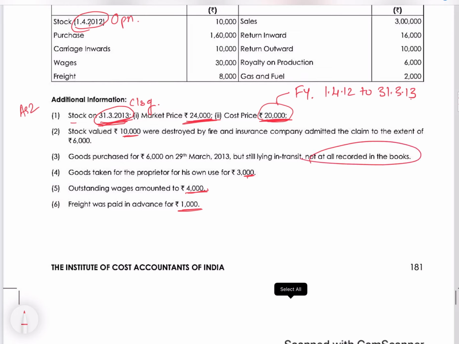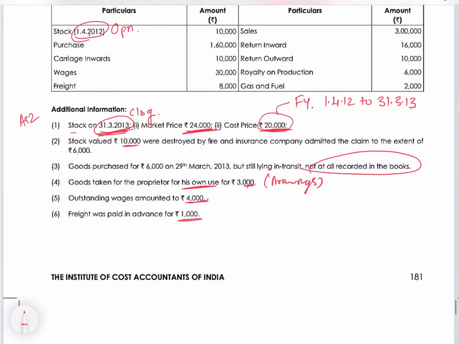Remember, goods taken by the proprietor for his own use is drawings. He is taking it out for his own purpose. It's drawings, so we have to remove it from here. Okay. Outstanding wages amounting to rupees 4,000. So wages extra we have to book. Outstanding means we still have to pay these wages, which are not booked yet, as on 31st March. So a fresh entry has to be passed as on the last day of the financial year.